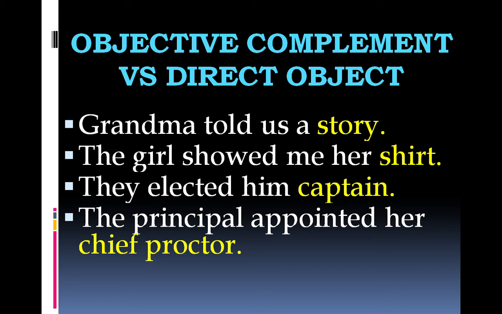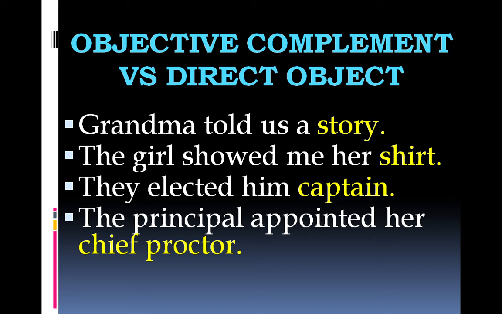They elected him as captain. He wasn't the captain before the election. They elected, and as a result of that election, he became captain. Same is the case with the next sentence. The principal appointed her chief proctor. No one was the chief proctor previously. Maybe somebody else was the chief proctor, but she was not the chief proctor previously. The principal performed this action of appointing her chief proctor. The action of appoint was performed. And as a result, this chief proctor became possible.